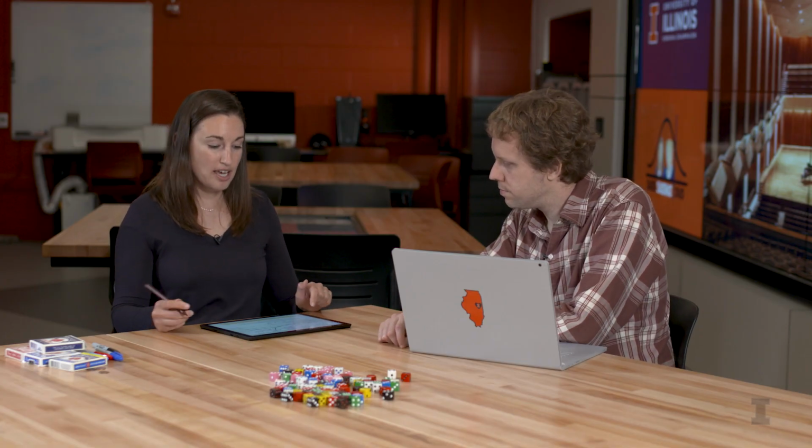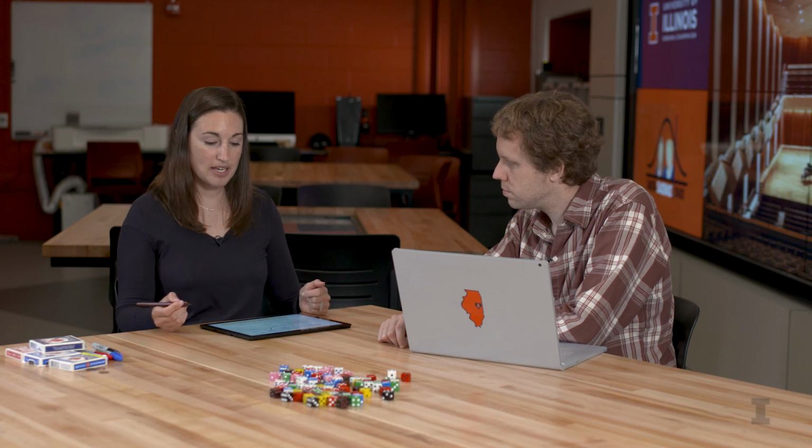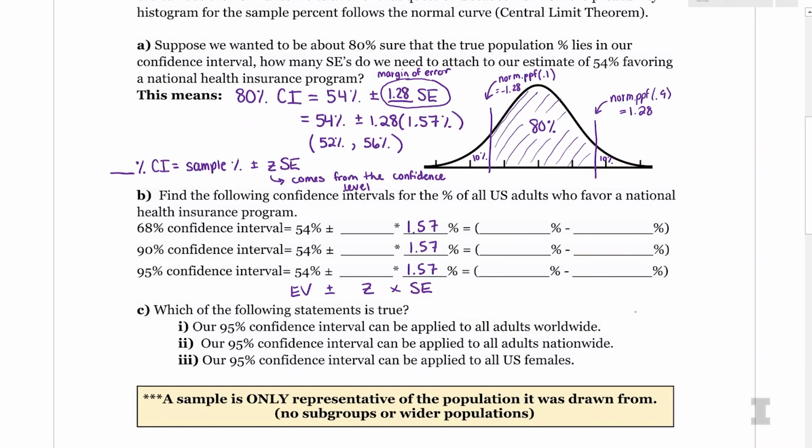So for a 68% confidence interval, I can do kind of the same thing to find the z-score. I'll draw my normal curve right here. I want the middle area to be equal to 68%. So I like just looking at the negative z-score. If there's 68% in the middle, that means there is 32% in both of the tails. So there's 16% on either tail. So Wade can go ahead and type in norm.ppf of 0.16 to get our z-score.